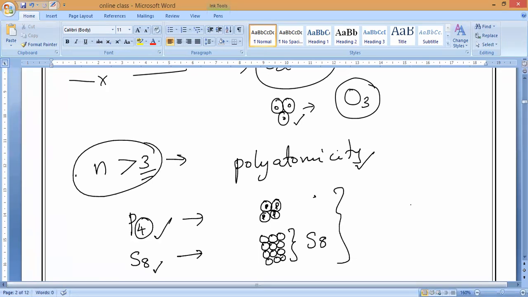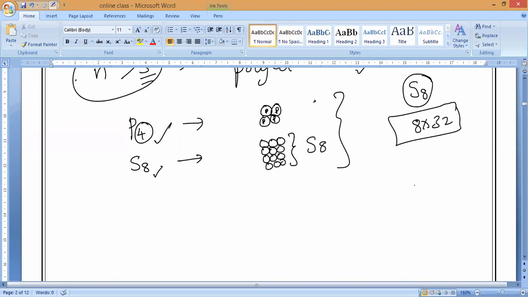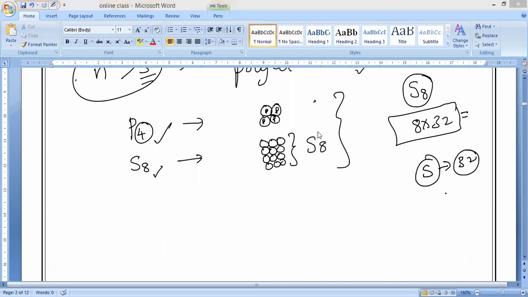That is what you might see in the second chapter also. To calculate the atomic mass of S8, we multiply 8 into 32. Do you remember, Pradosh? We did the atomic mass of sulfur. Each sulfur has an atomic mass of 32, and 32 into 8 we can take. That will give you the total atomic mass of the molecule.